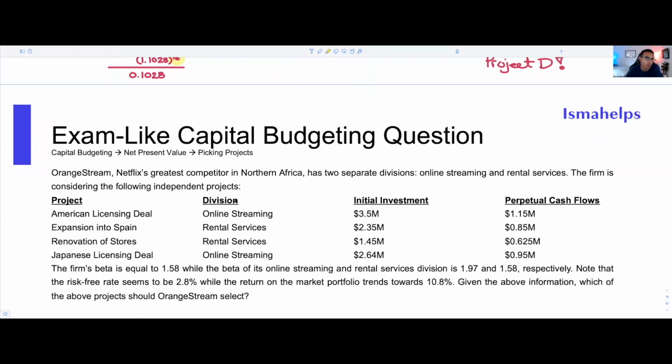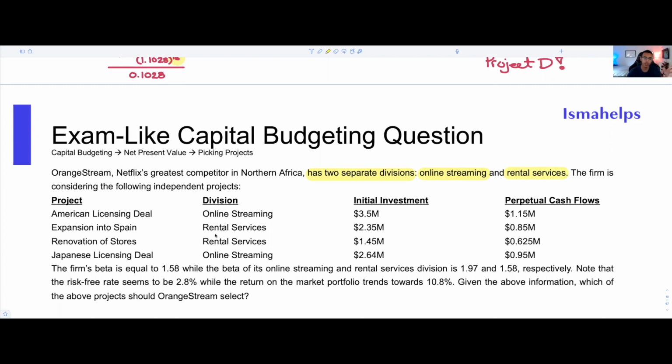If we read this question here, we have Orange Stream, which is Netflix's greatest competitor in North Africa. And this company, Orange Stream, has two separate divisions. One of them will be our online streaming division, and the second one will be the rental services division. The firm is considering the following independent projects.